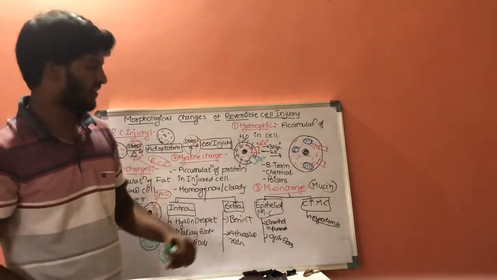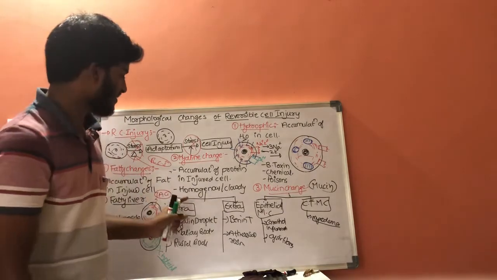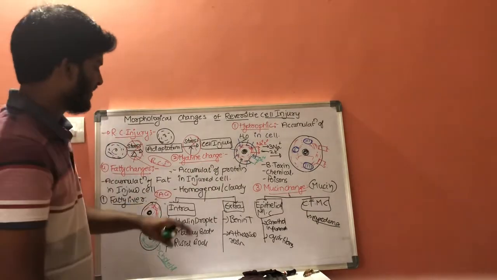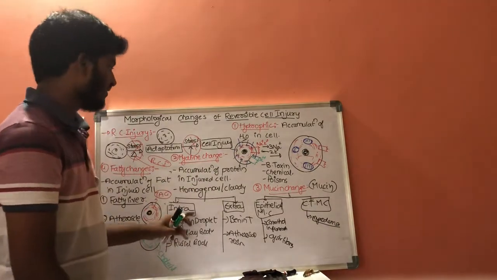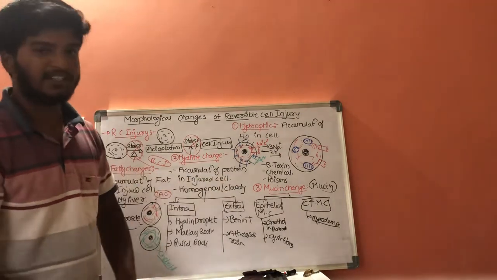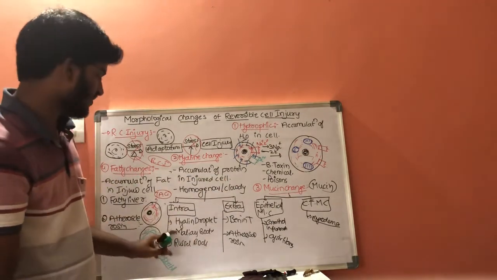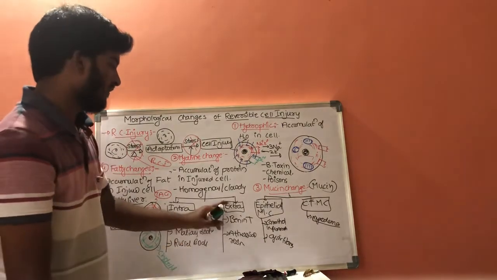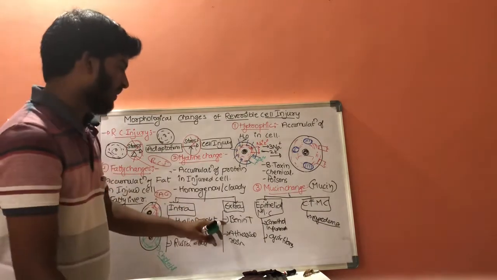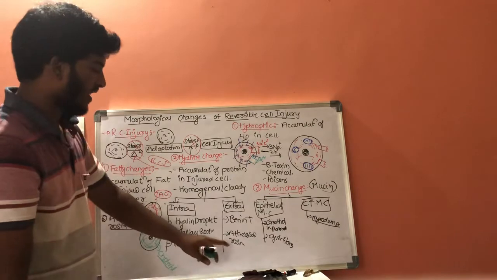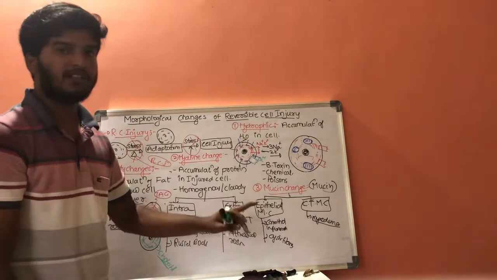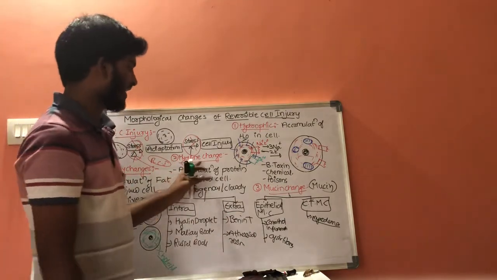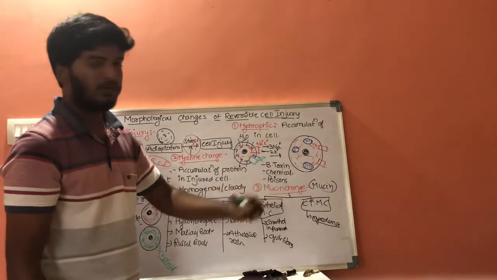And the second one is hyaline changes, which occur because of accumulation of proteins in a cell, and it is homogeneous and cloudy in shape, and it is of two types. One is intracellular hyaline changes and the other is extracellular hyaline changes. Intracellular hyaline changes include hyaline droplets, Mallory bodies and Russell bodies, whereas extracellular hyaline changes include benign tumors and atherosclerosis. This atherosclerosis is because of accumulation of fatty material in the blood vessels, and this is the second type, that is hyaline changes.